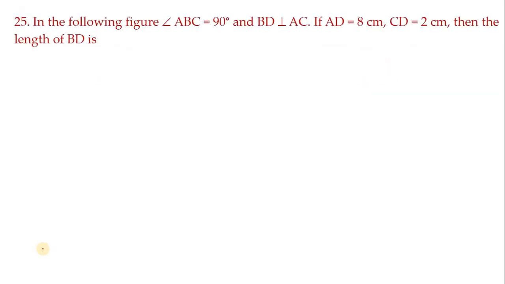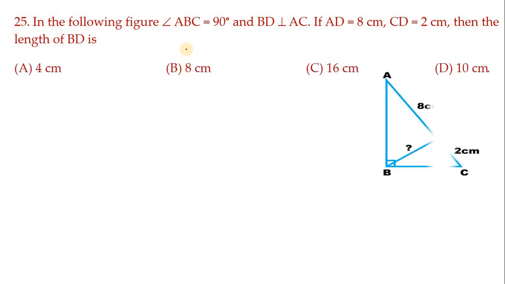It is quite difficult, children. In the following figure, angle ABC equals 90 degrees, BD is perpendicular to AC, AD equals 8, CD equals 2, then the length of BD. If you look at the figure, AD is 8, CD is 2, we have to find the BD length. So the options are 4, 8, 16 and 10.